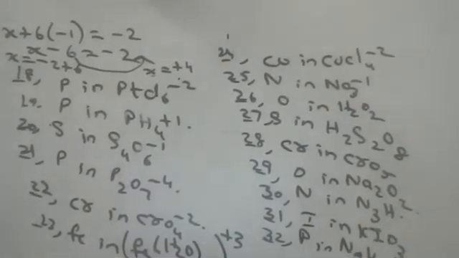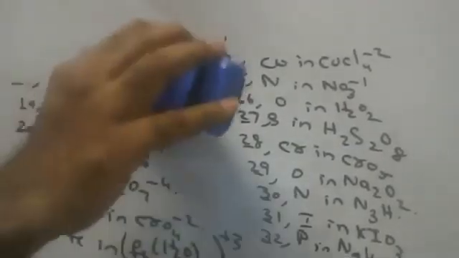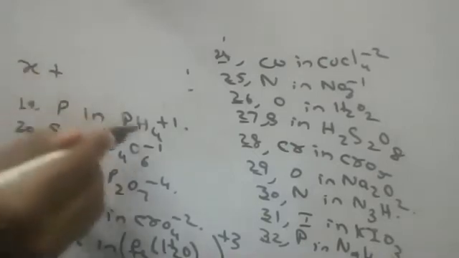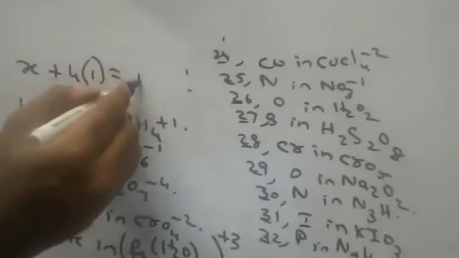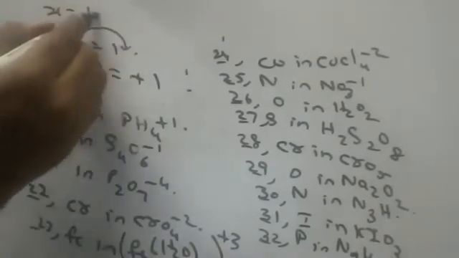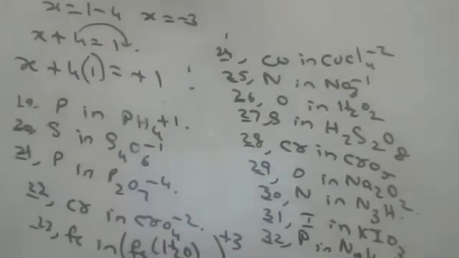Okay. Who is going to tell me this phosphorus? x plus 4 into 1 is equal to 1. x plus 4 is equal to 1. x is equal to 1 minus 4. x is equal to -3. Phosphorus is -3 because to go to argon it requires 3 electrons, no children. So -3 only.